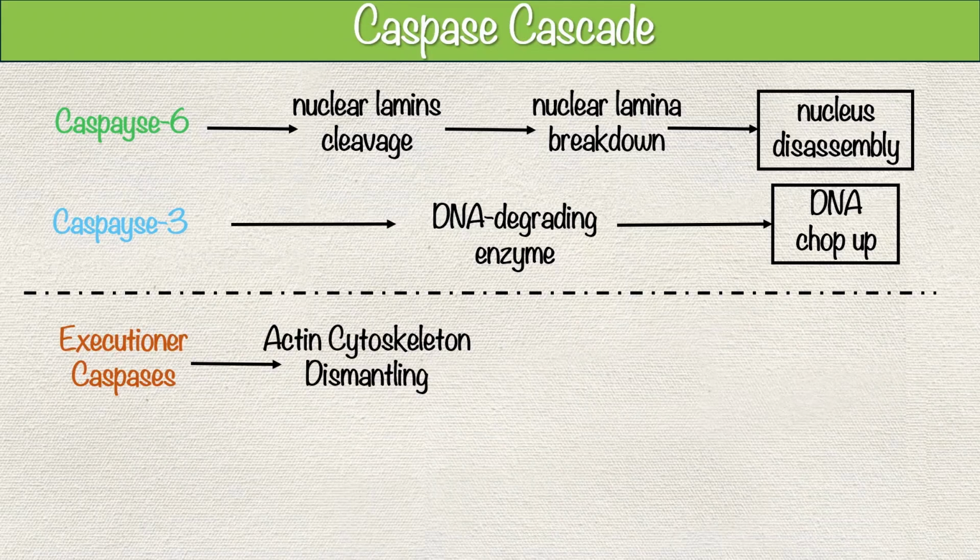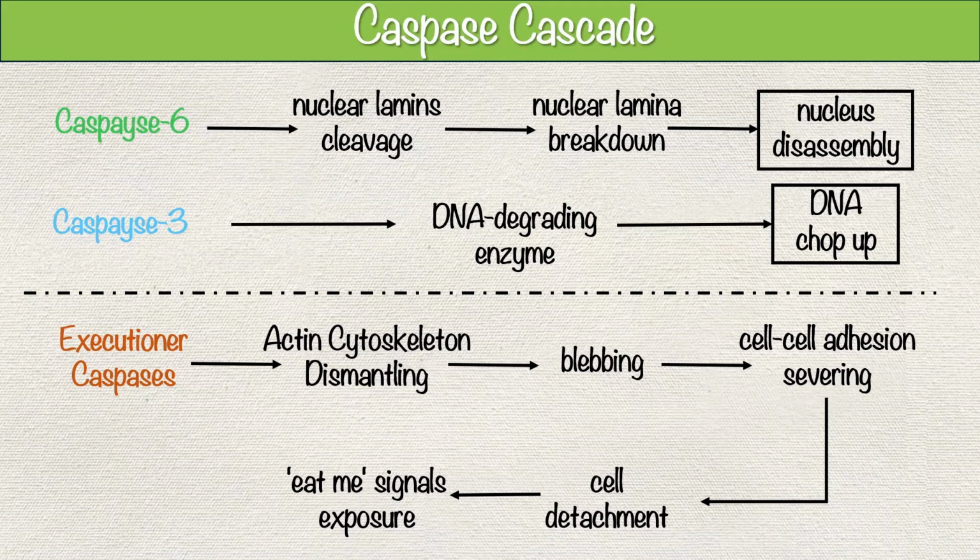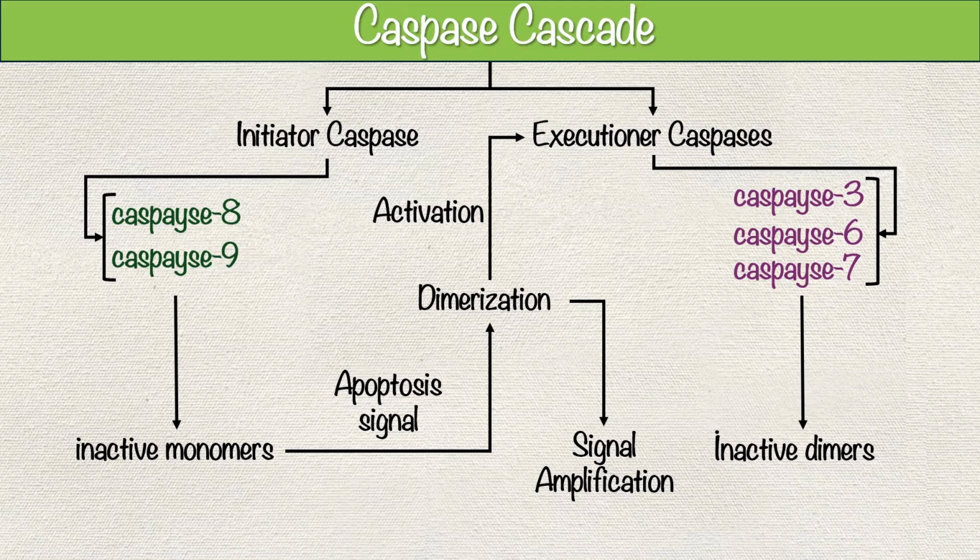Executioner caspases also dismantle the actin cytoskeleton, leading to blebbing on the cell surface. They sever cell-cell adhesion proteins, detaching the cell from its neighbors to make engulfment easier. They even expose eat-me signals like phosphatidylserine on the cell's surface by inactivating and activating specific enzymes, ensuring phagocytic cells recognize the dying cell. The caspase cascade is a self-amplifying and irreversible process. Once initiated, the cell is fully committed to apoptosis. This ensures a swift and efficient dismantling of the cell, minimizing any risk of damage to surrounding tissues.